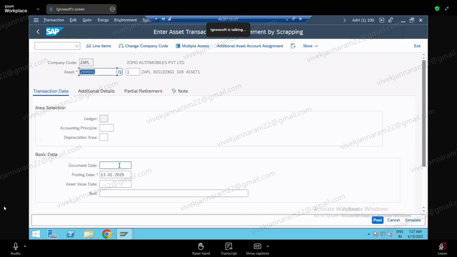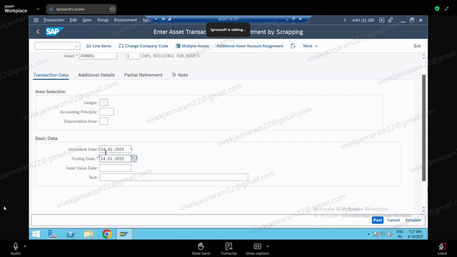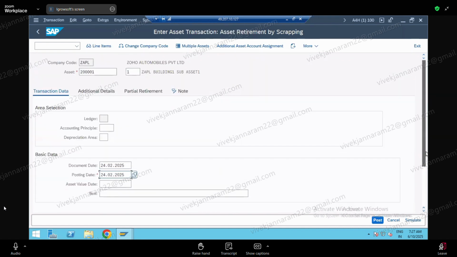Okay. So now I give the date. I give my date like this. Okay. Now, which asset? This asset I am giving, value date also today only. So system is not asking any value, no document value, nothing.